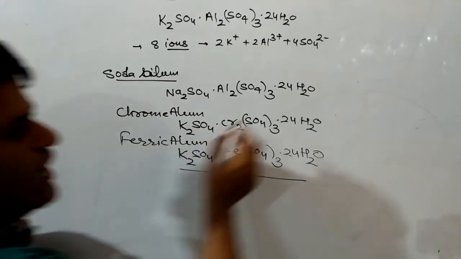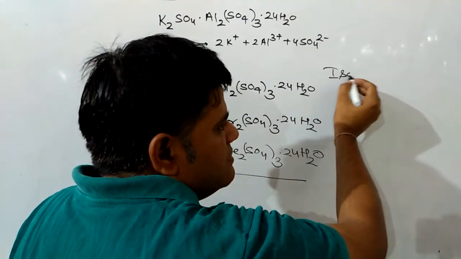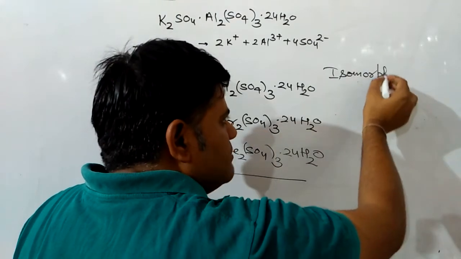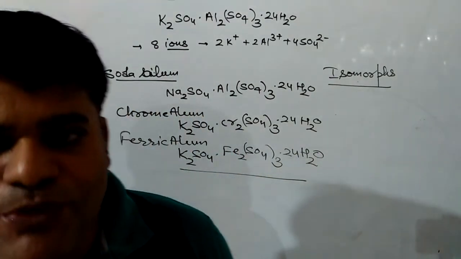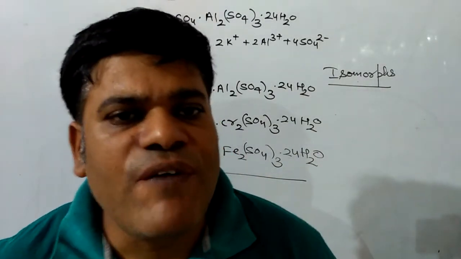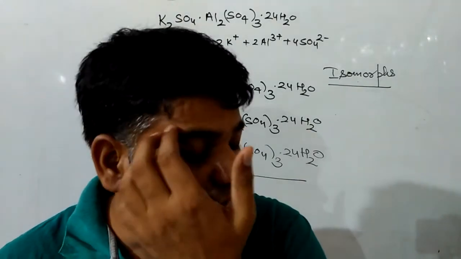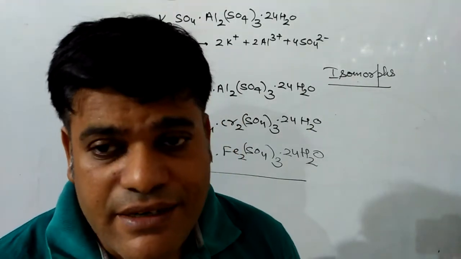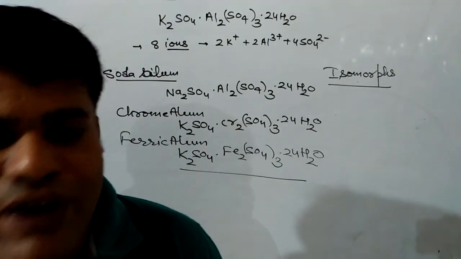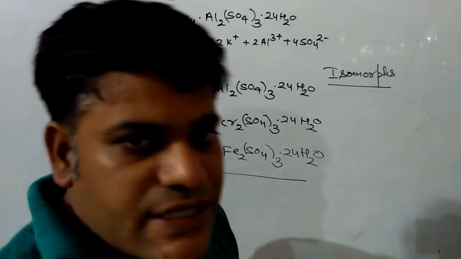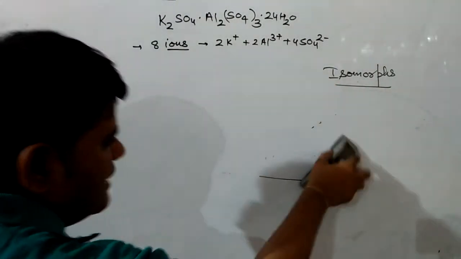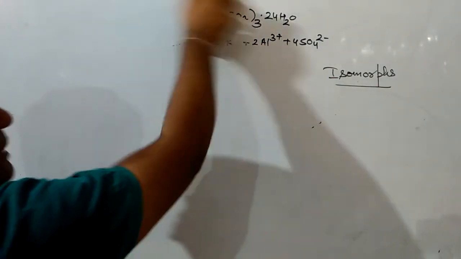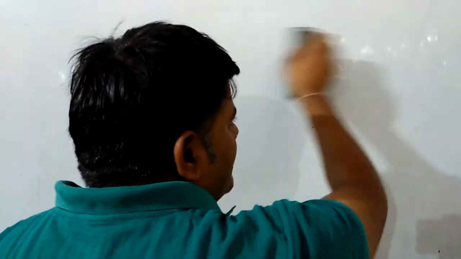Next, these all alums are examples of isomorphs. First of all, we have to know what are isomorphs. Isomorphs are those compounds which have similar composition, same crystalline structure, but different nature of ions. All alums show isomorphism, and all are double salts because they can undergo complete ionization in aqueous state.